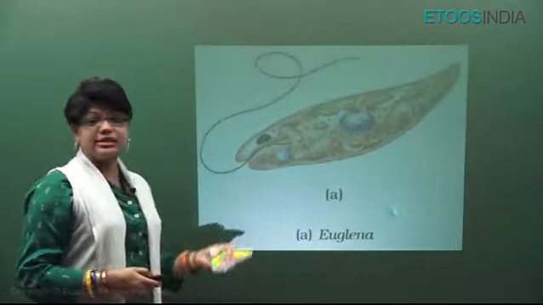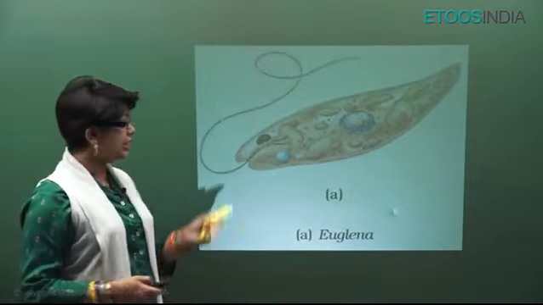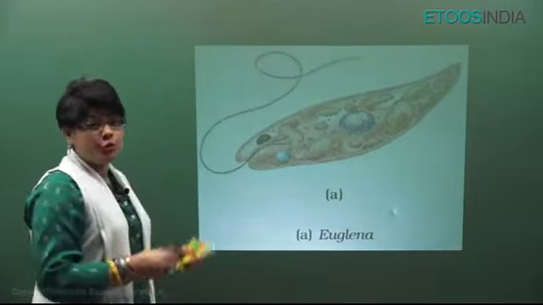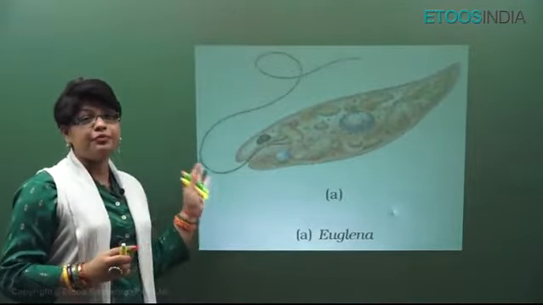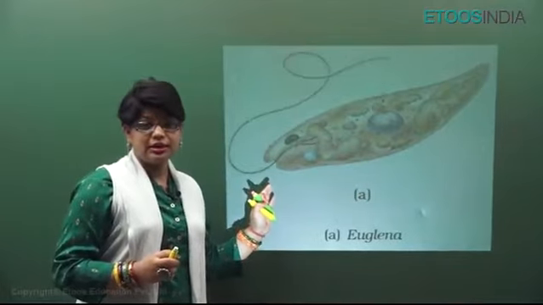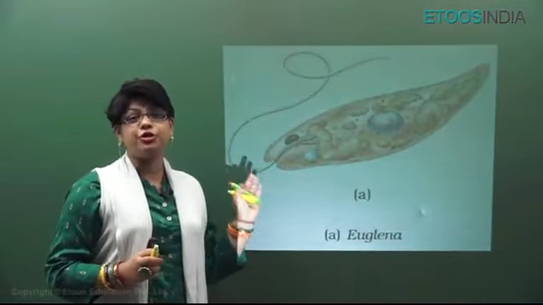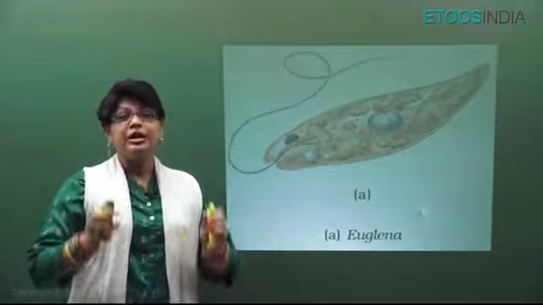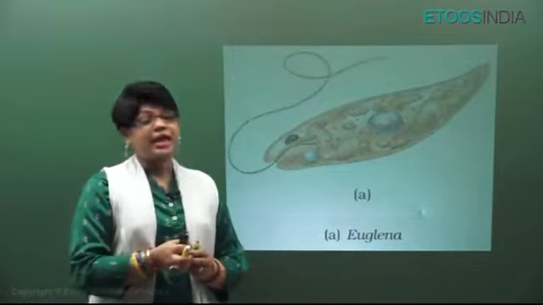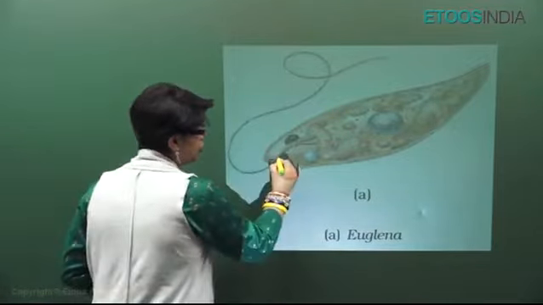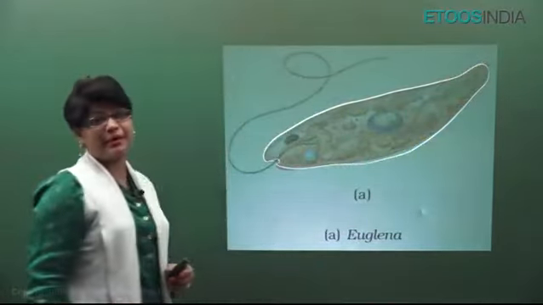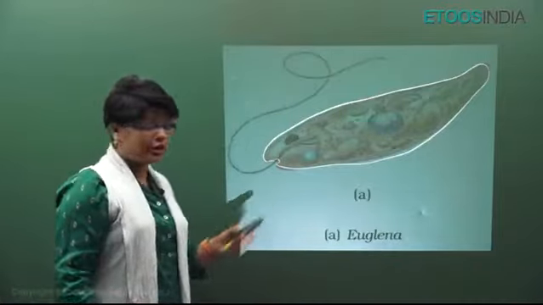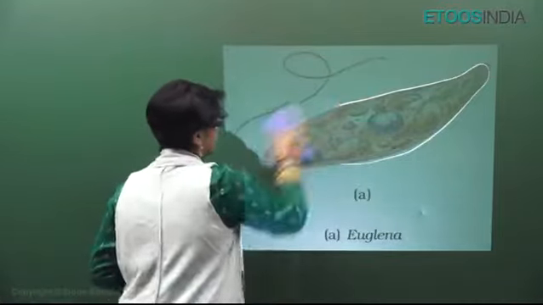Now, this is the diagram in chapter number 2 of NCERT, and it is a euglena. I'll be discussing only the most important points about euglena. Euglena belongs to euglenoids. They belong to Protista kingdom, so they are unicellular eukaryotes. They do not have a cell wall, they have a plasma membrane, but the outermost covering is a protein-rich, flexible pellicle. Since it is a eukaryote, it will have all the cell organelles like mitochondria, Golgi.